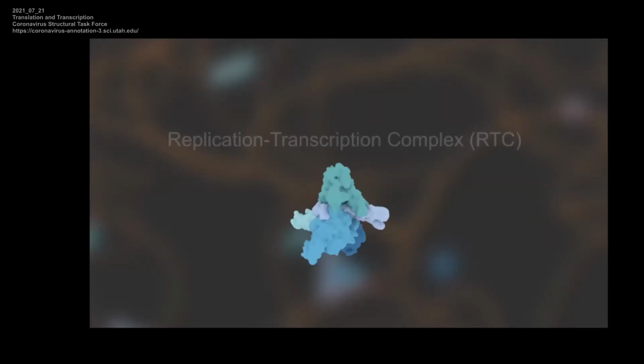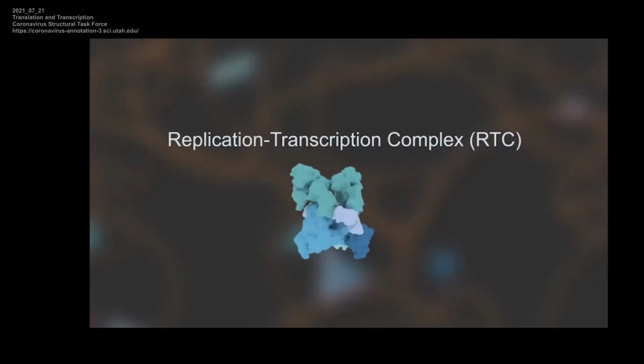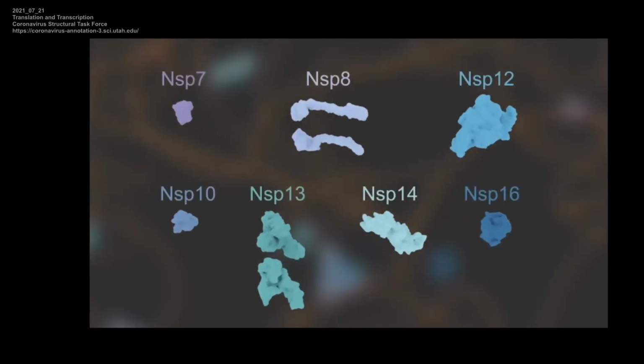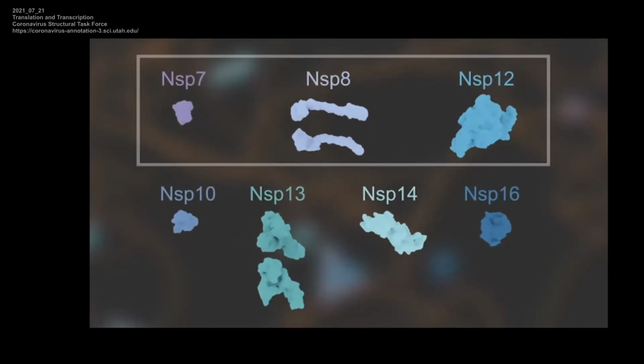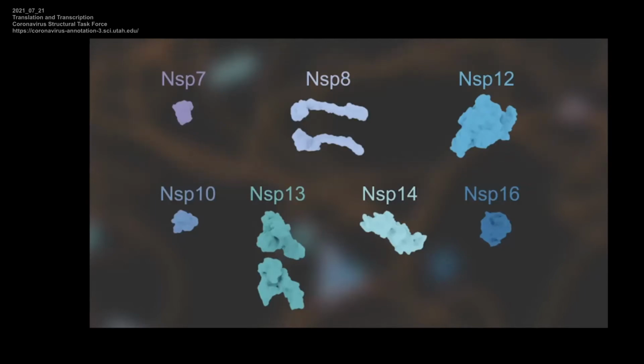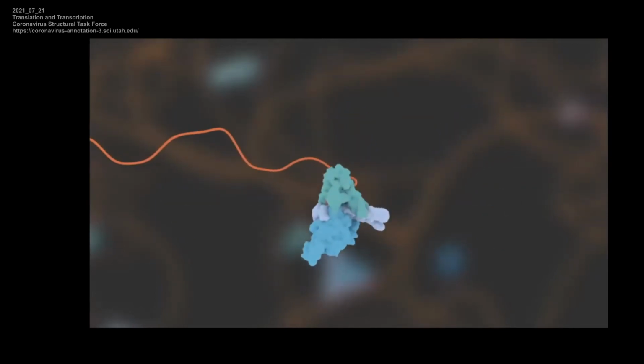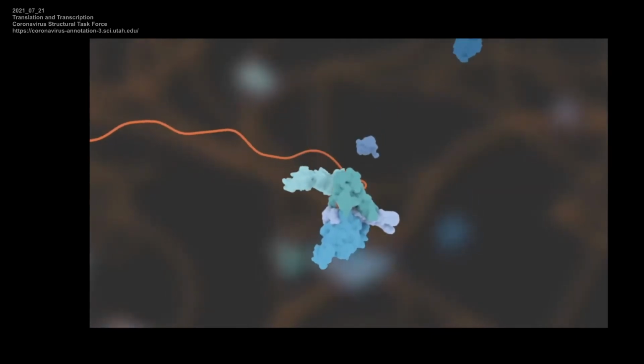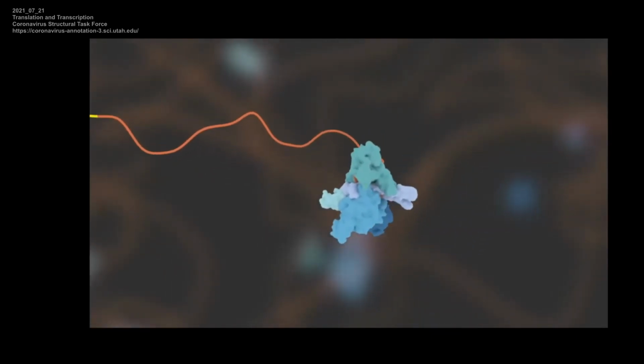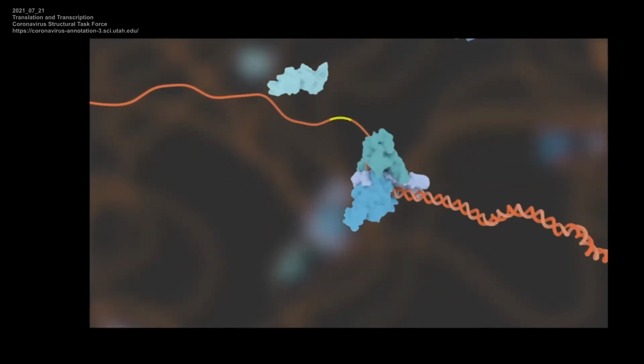In DMVs, replication and transcription are carried out by the replication transcription complex. The core structure of the RTC consists of NSPs 7, 8, and 12. They assemble at the 3' end of a template genomic RNA and initiate transcription with the help of NSPs 10, 13, 14, and 16.